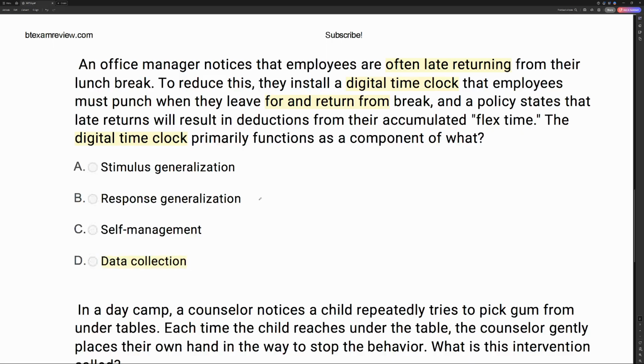And you might think, well, why is that important? Well, the tools you use to collect data are extremely important. It's going to help you be reliable, it's going to help you be accurate, and it's going to help you be consistent. And so this office manager is using this digital time clock, which is functioning as a form or a component of data collection.